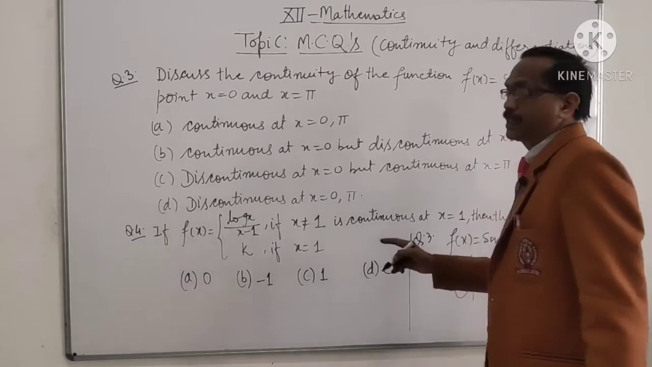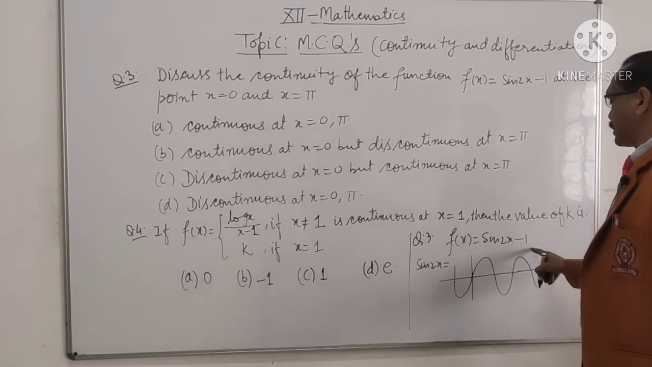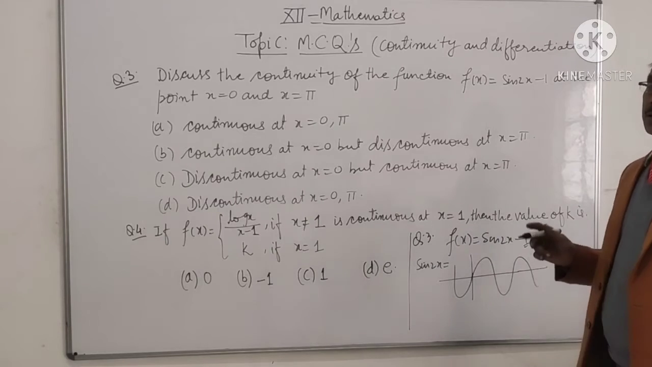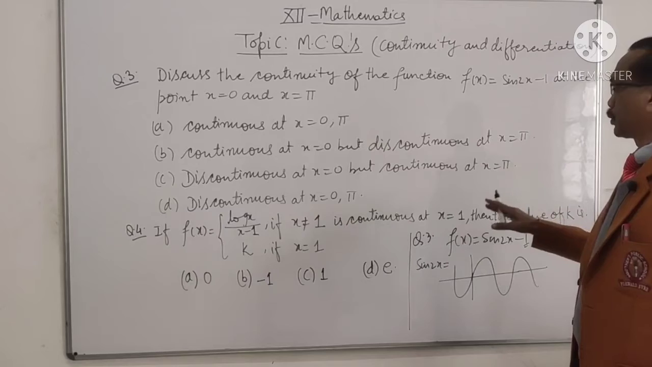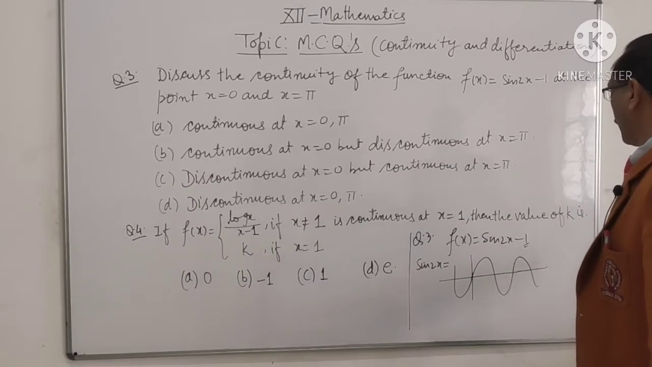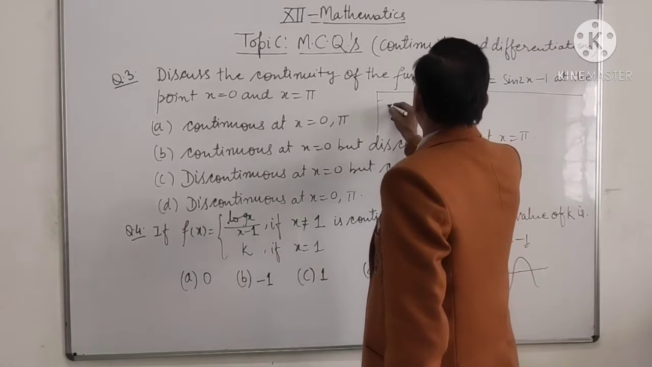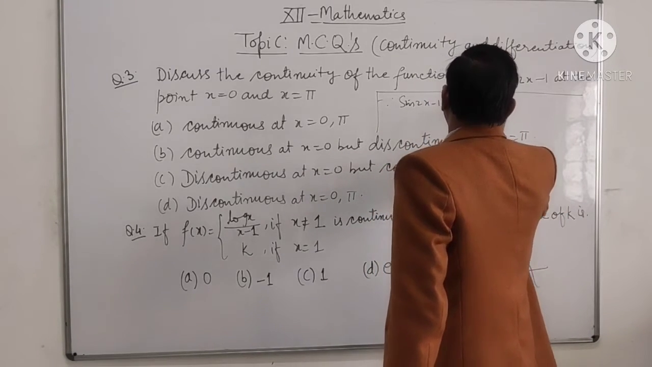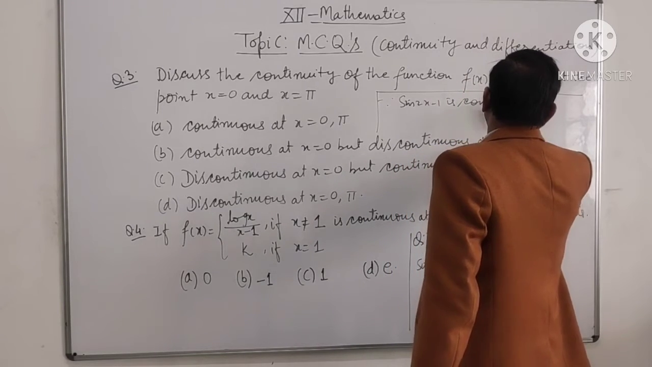So the sine function is continuous and differentiable everywhere. And there is a minus 1. Minus 1 is a constant function. So sin 2x minus 1 is also continuous everywhere.